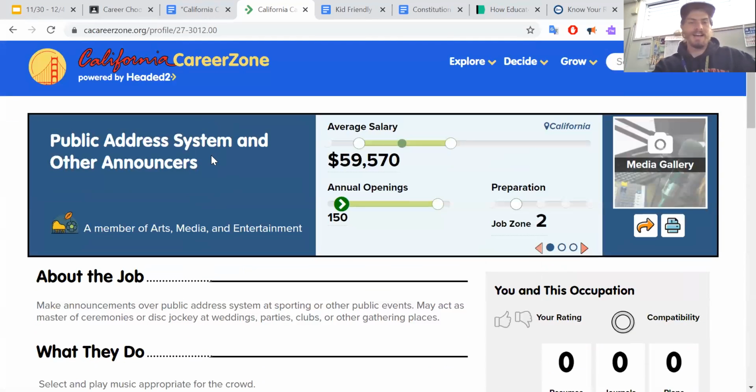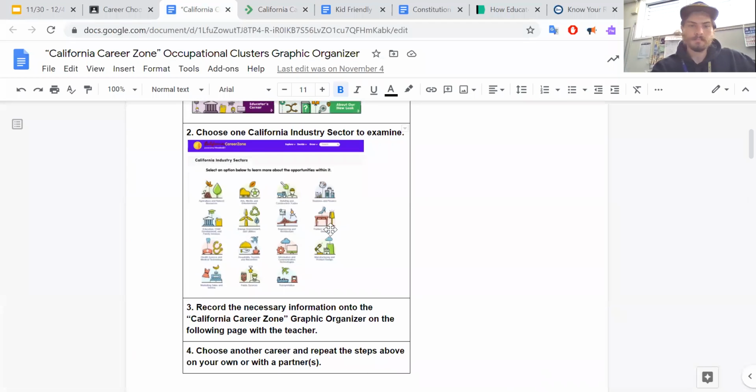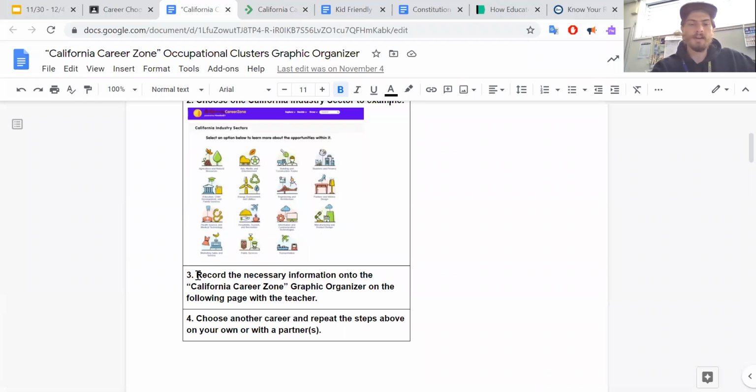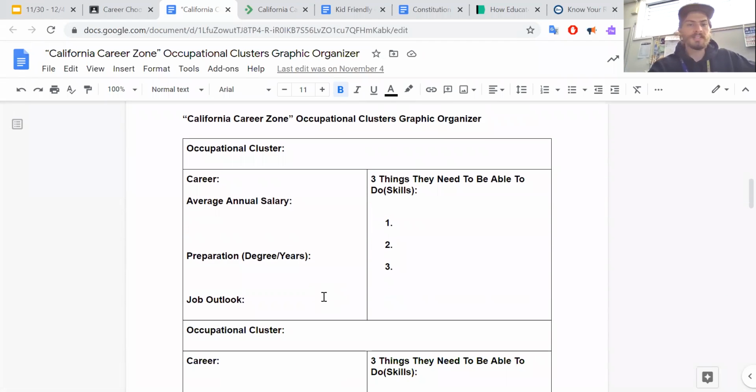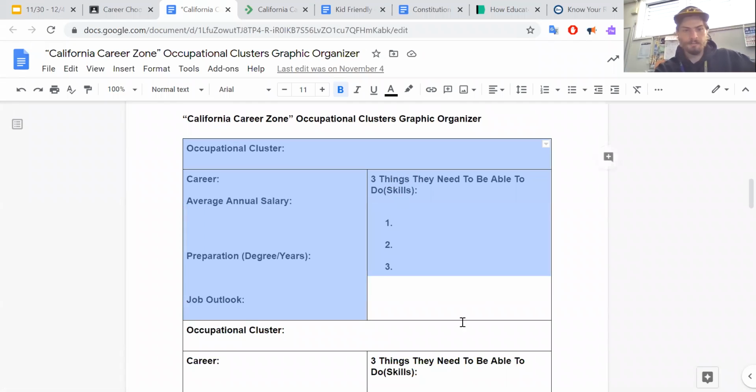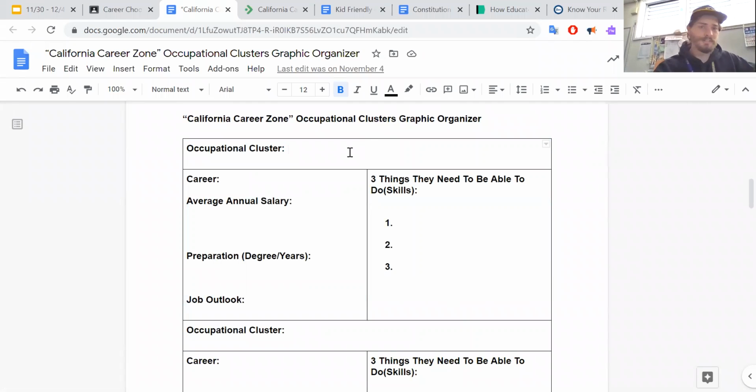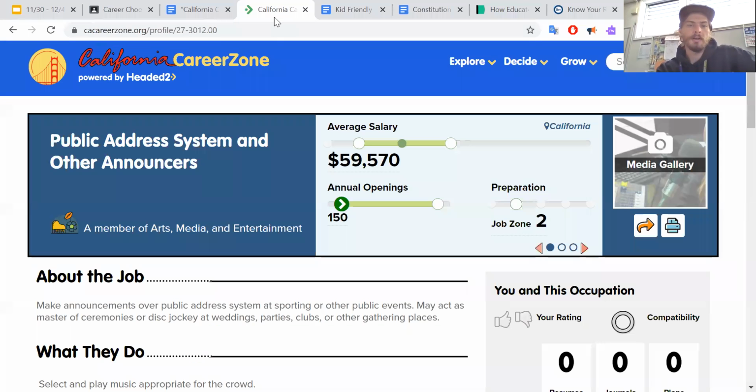So let's say I decide, yes, this is something that I want to do. I would go to here and now that I found my job that I want, I would start recording the information into my graphic organizer that is below. So you can see, it'll ask you to fill in a bunch of stuff. The first thing it asks you to do is fill in occupational cluster.